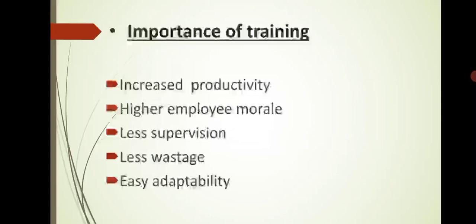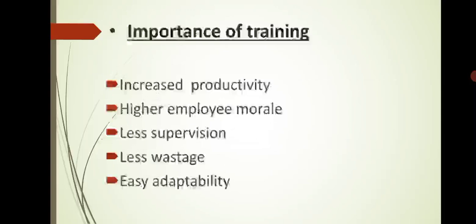Next one, less supervision. The degree of supervision required for a trained worker will be less, because he will not be dependent upon the supervisor and may carry on his work himself. On the other hand, an untrained worker will need constant watch and will require the guidance of the supervisor very often. A trained worker will be most disciplined and independent. He will not like any type of interference in his work and may not give any opportunity for the supervisor to complain.